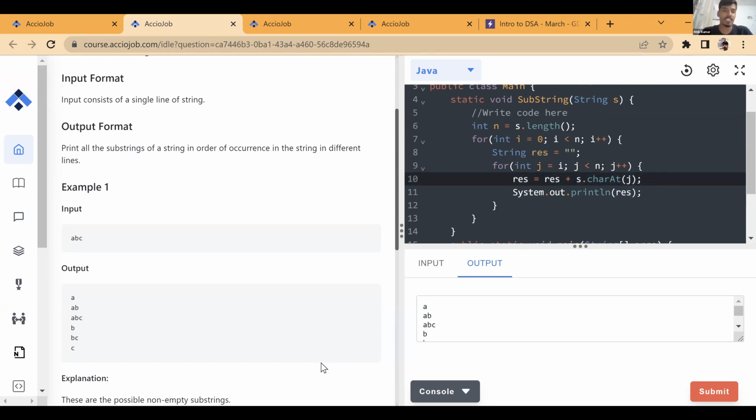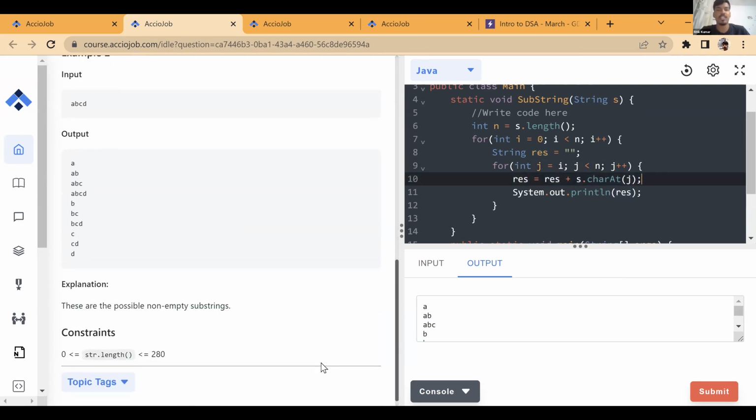So this one is better, and that's why this constant is given as 280, because you can't optimize it for more than this. This is the most optimal solution that you can get, which is 280 into 280. So let's consider, for simplicity, 300 into 300 into 300. So it is 9 into 10 to the power 6, which is fine. 9 into 10 to the power 6 is roughly 10 to the power 7, which is very well within the constants of 10 to the power 8.